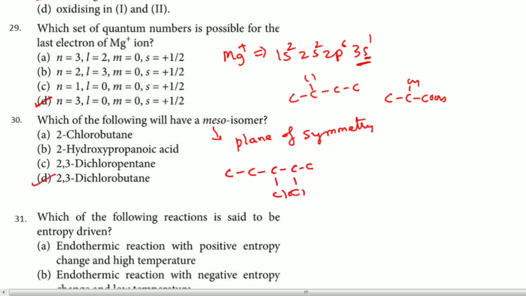2,3-dichloropentane, it is not possible. But option D should be the correct one, because 2,3-dichlorobutane can be written like this. See, 2,3-dichlorobutane: CH3 here, Cl here, H here, Cl here, H here, CH3 here. Here you can see there is a mirror image in the middle, that is, a plane of symmetry is there. Because of that reason, this is the answer for meso isomer. So the answer is D.